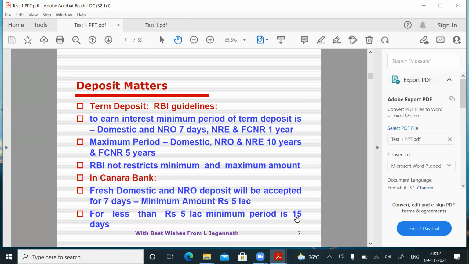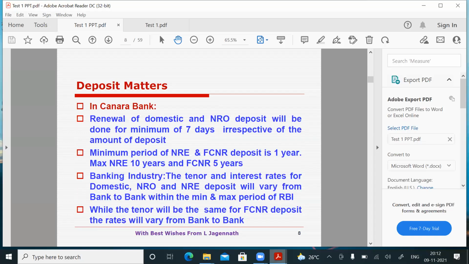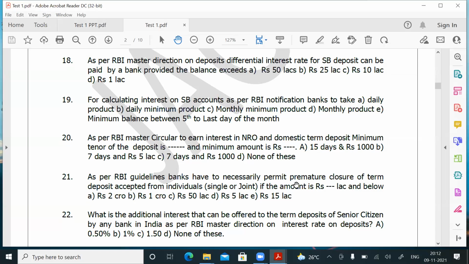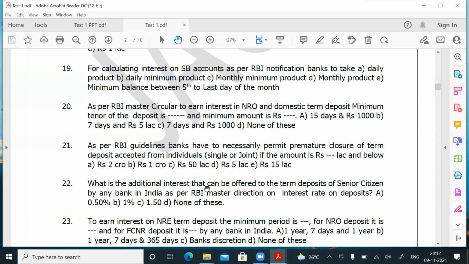Then we'll just quickly go through the question paper. As per RBI guidelines, banks to have necessarily, this we have seen, question number 21. Question number 22: what is the additional interest that can be offered to term deposits of senior citizens by any bank in India as per RBI master direction on interest rate on deposits? What is the additional interest you are giving to senior citizens in Canara Bank? We are giving 0.50%.